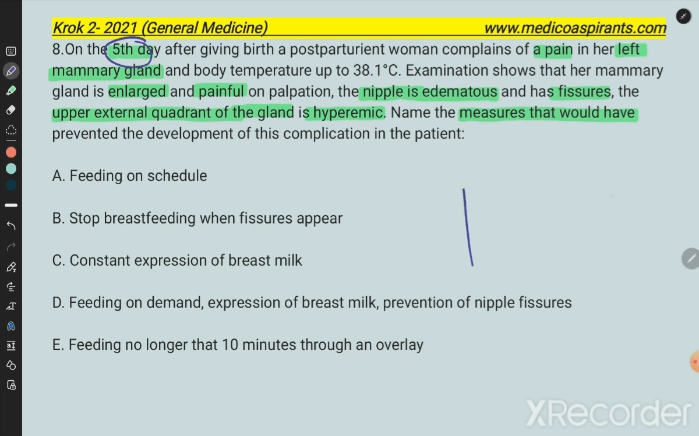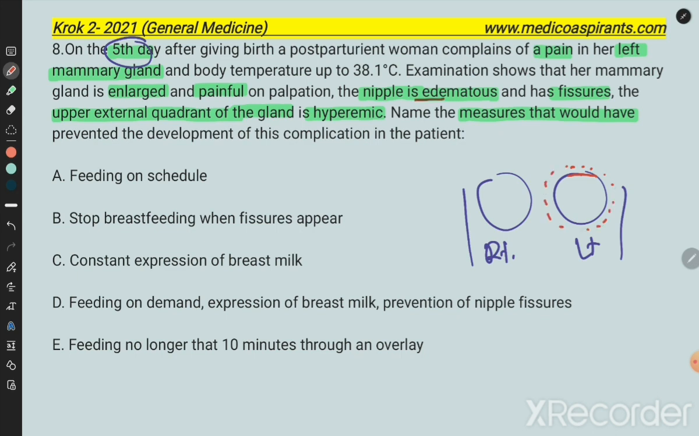So this is a woman and it is the breast, so these are the two mammary glands. Here is the left mammary gland, this one is the left and this one is the right. In the left mammary gland there is pain and body temperature. On examination, the mammary gland is enlarged and painful. Just to visualize this, the left mammary gland is enlarged and painful like this.